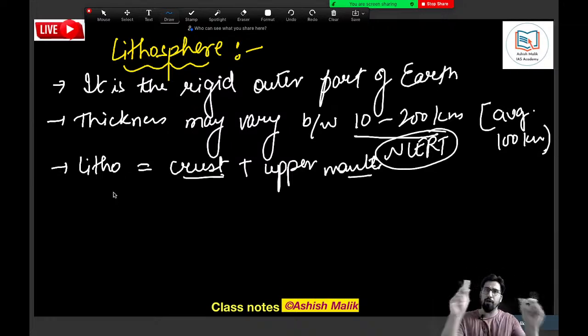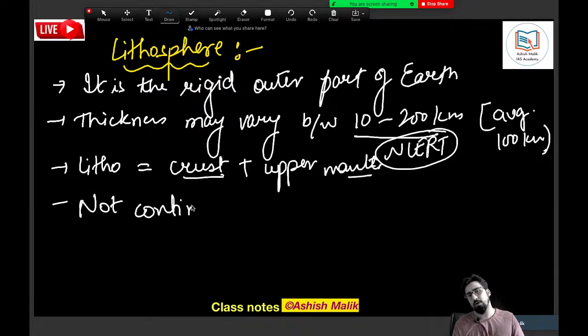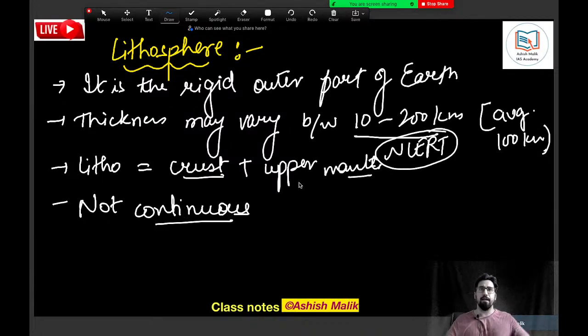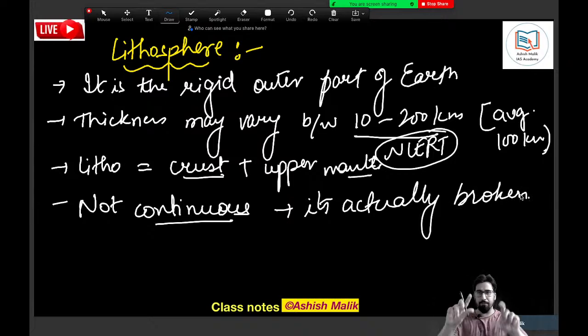Is it one continuous belt? No. Lithosphere is not like one continuous belt. It is not continuous. Not continuous means instead of being one complete layer, it is actually broken into many parts.